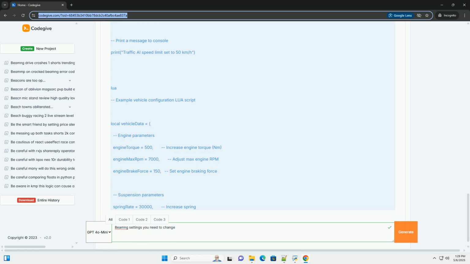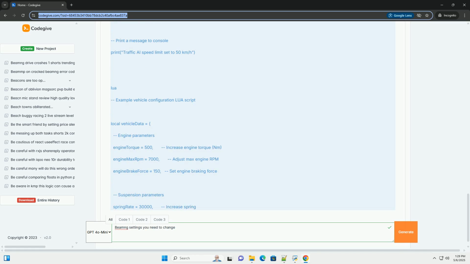5. Advanced techniques. Extensions. Use extensions to create more complex and modular modifications. Extensions allow you to package your scripts and resources into a self-contained unit. Vehicle configuration files. Modify vehicle .pc files to customize vehicle behavior. You can change engine parameters, suspension settings, tire properties, and much more.